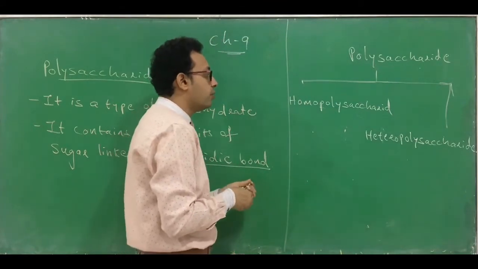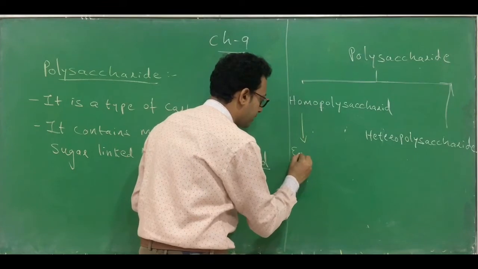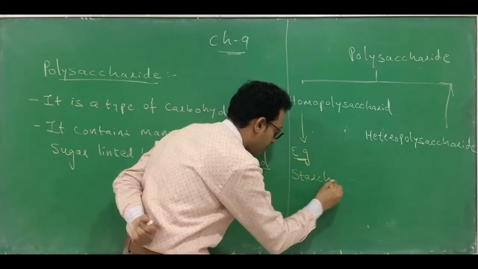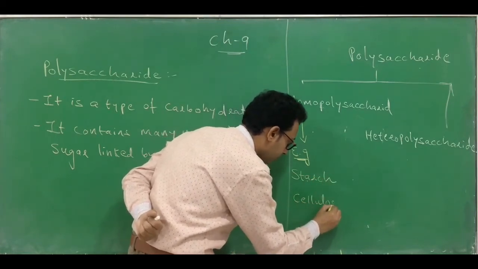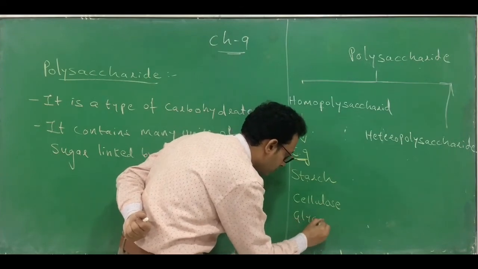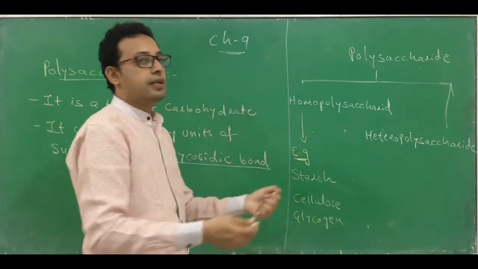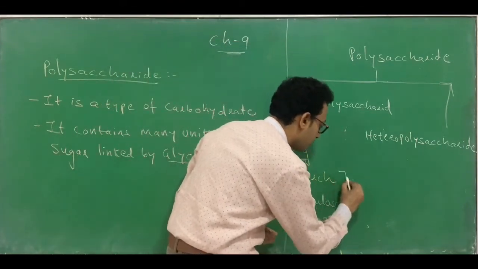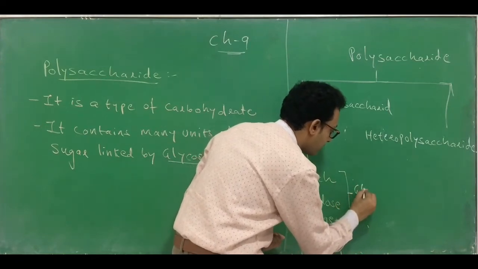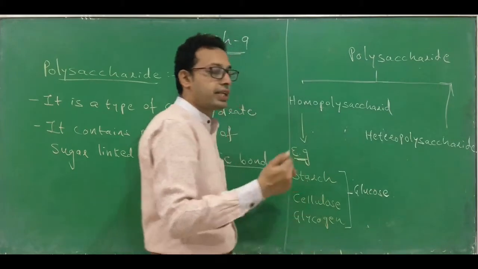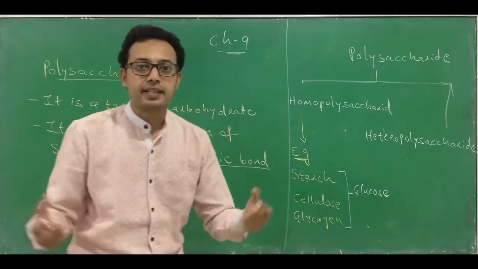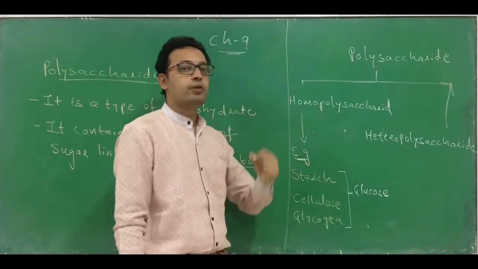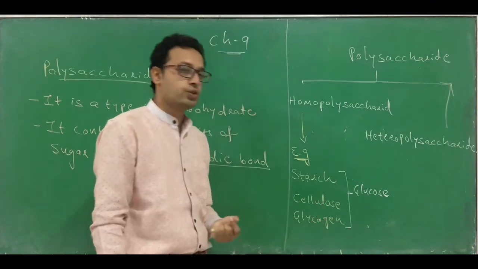Let's see the examples of homopolysaccharide. The examples of homopolysaccharides are starch, cellulose, glycogen. These are a few examples of homopolysaccharide. Here all these three, starch, cellulose and glycogen, are polymers and they contain glucose. They contain different units of glucose connected or joined together by different kinds of linkages, and this leads to the formation of homopolysaccharides like starch, cellulose and glycogen.